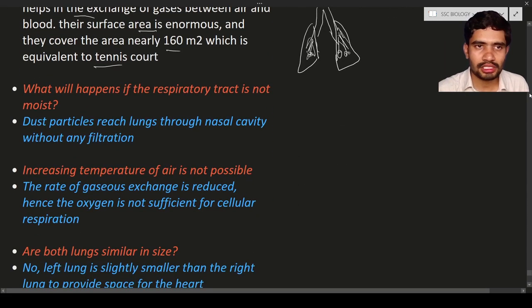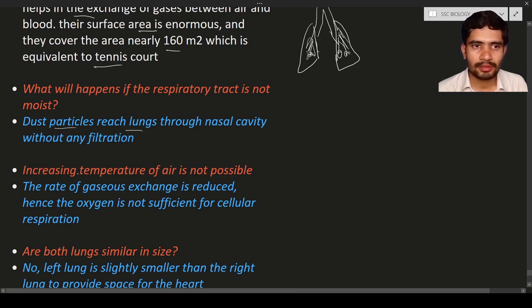There are some questions here. What will happen if the respiratory tract is not moist? Dust particles will reach the lungs through the nasal cavity without filtration. As a result, these dust particles will cause irritation, pain, and some kinds of diseases. The dust particles have to be trapped and stopped by the mucus layer, along with the hair present in it.